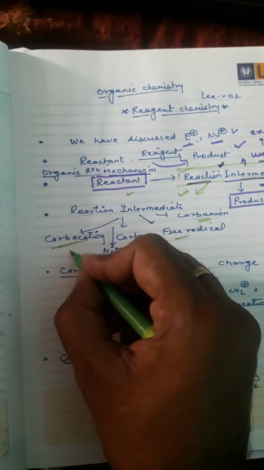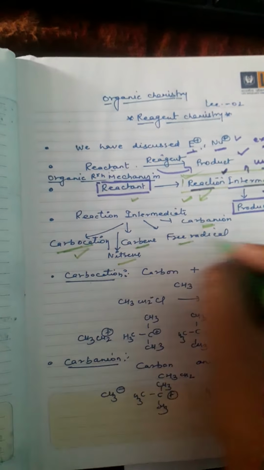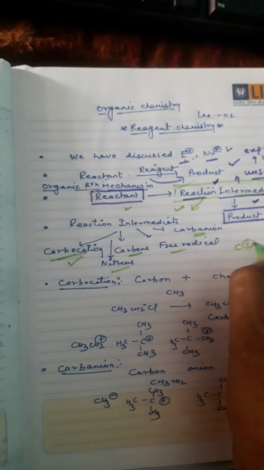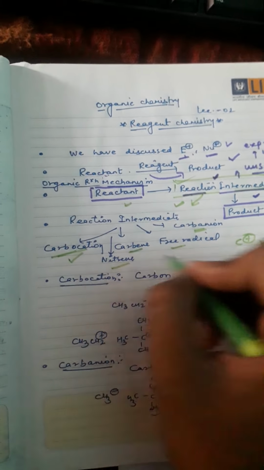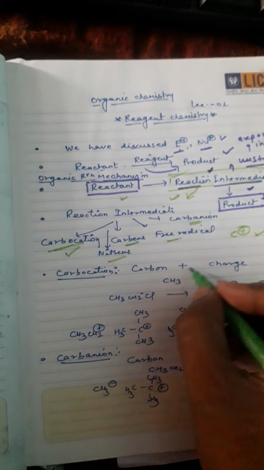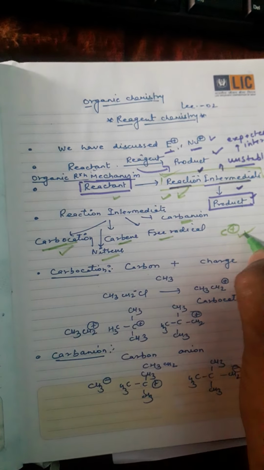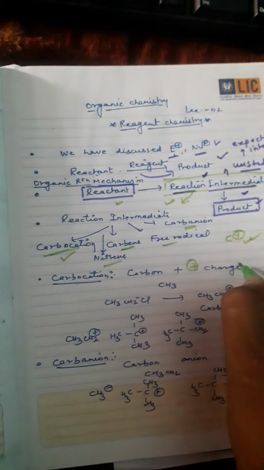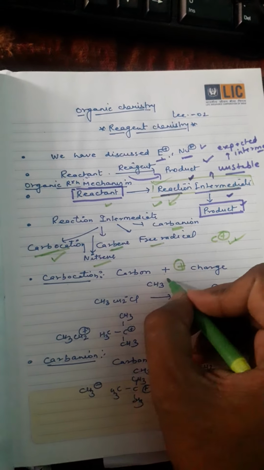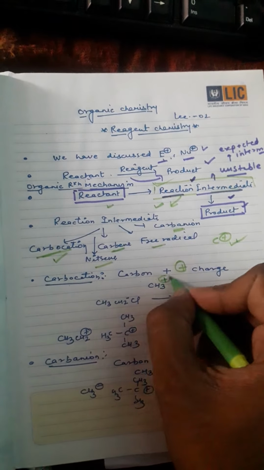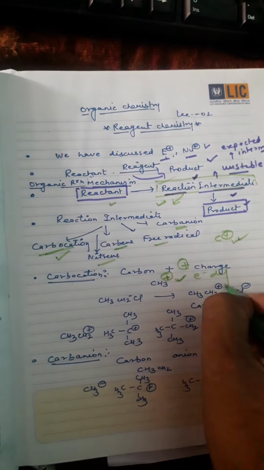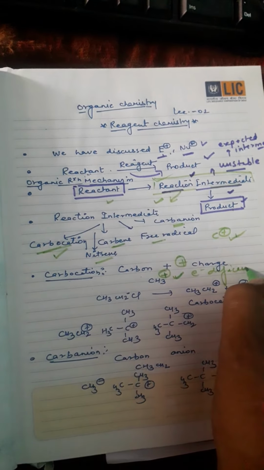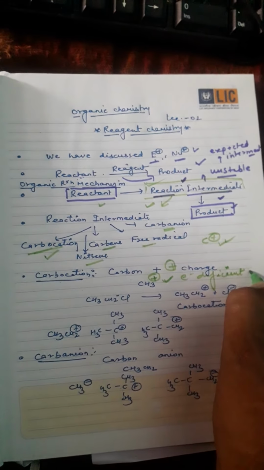First we will discuss carbocation. Carbo means carbon, and cation means positively charged, so the name is carbocation. It is carbon having a positive charge. Suppose CH3 plus, the first type, this is called a carbocation, an electron deficient species.